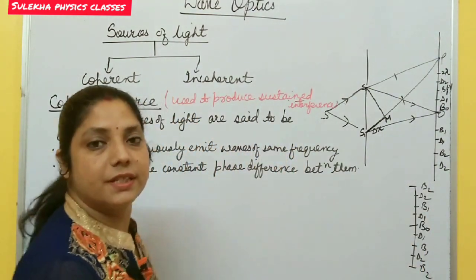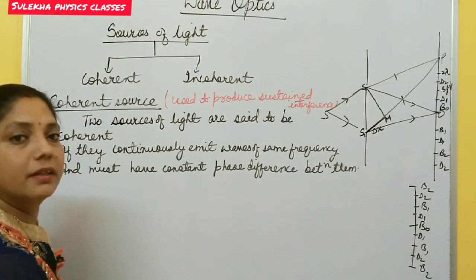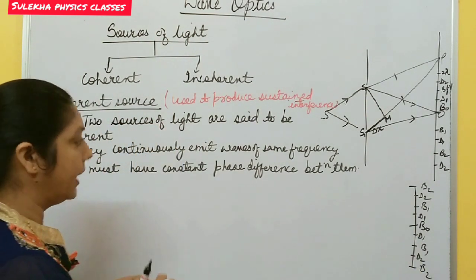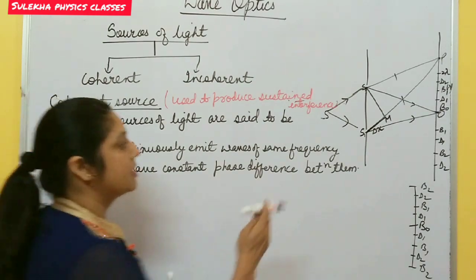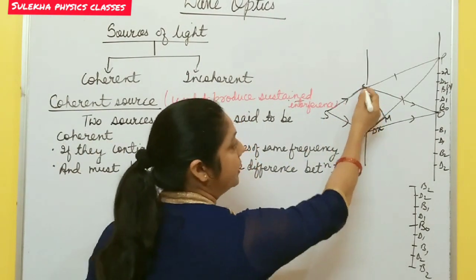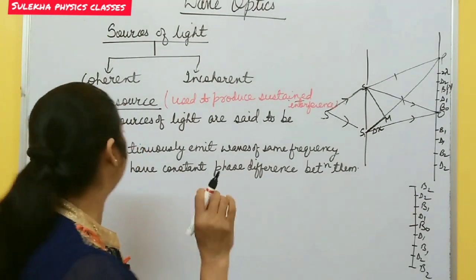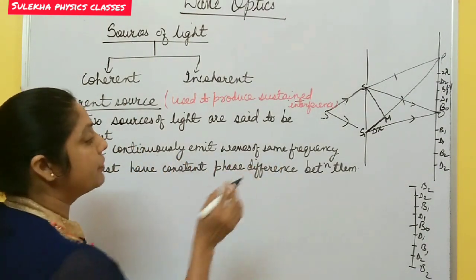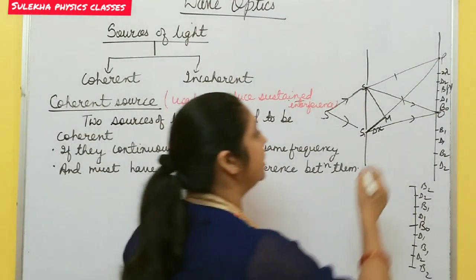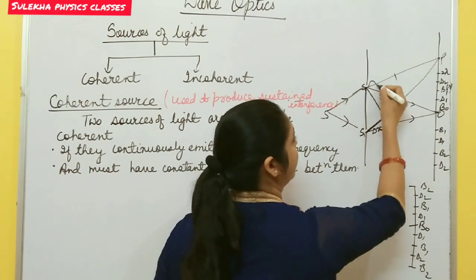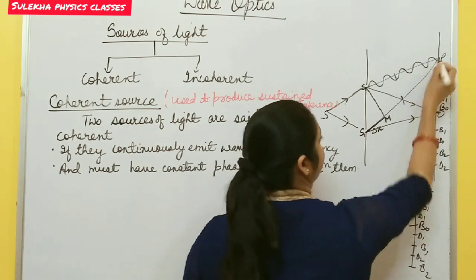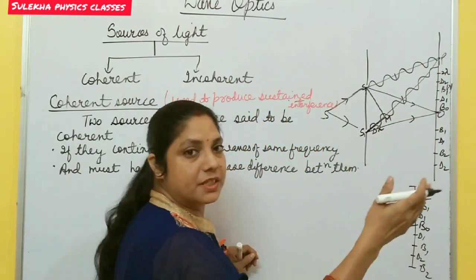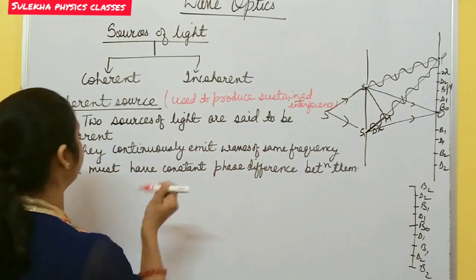So to produce sustained interference, we need coherent sources. What is a coherent source? Two sources of light are said to be coherent. Suppose these are two sources of light. These two sources are said to be coherent if they emit continuously waves of the same frequency. It means these two sources emit waves. You know, interference is a wave phenomenon, so these two sources continuously emit waves. The term continuously is also very important.